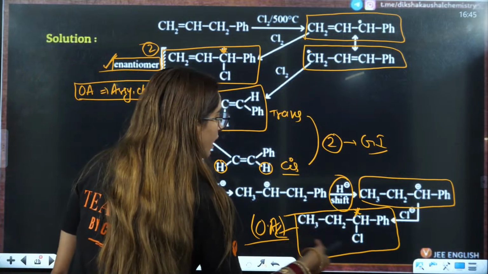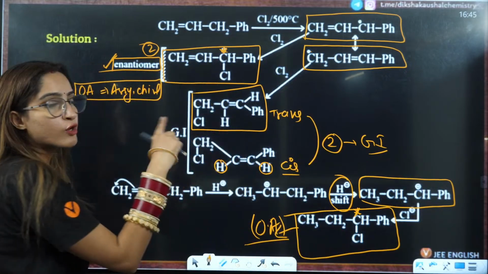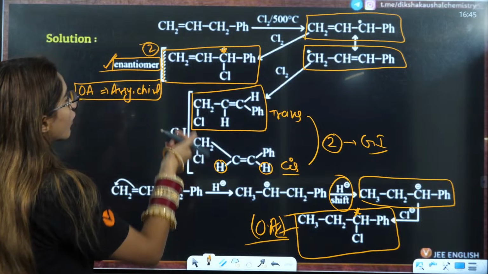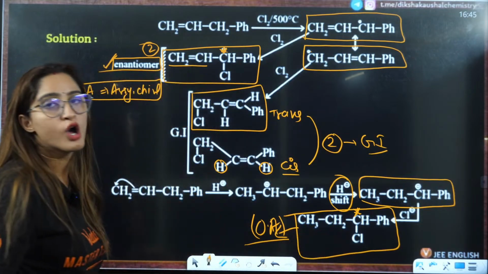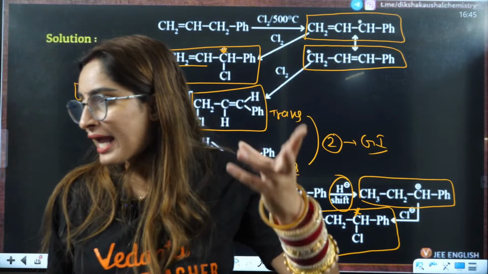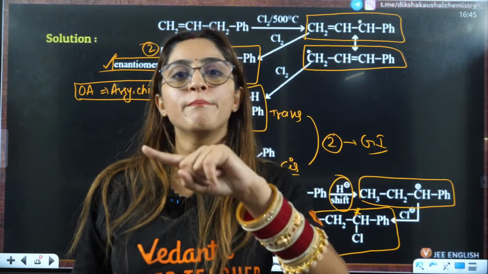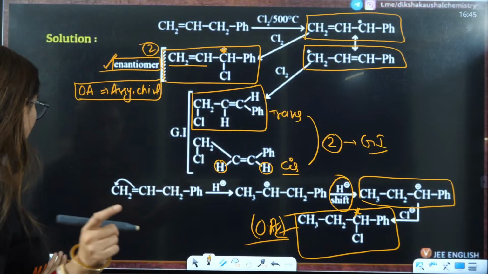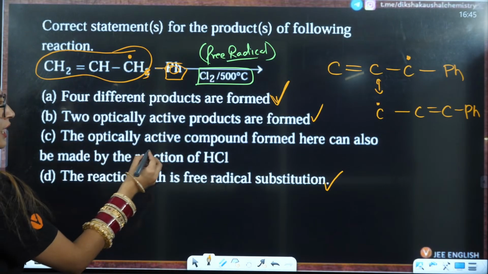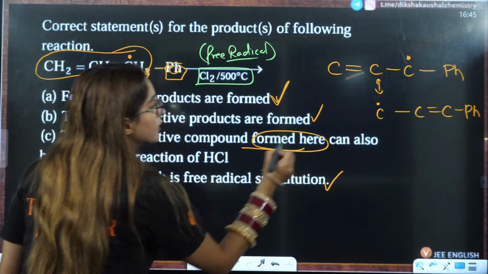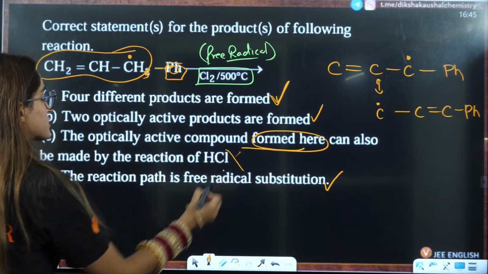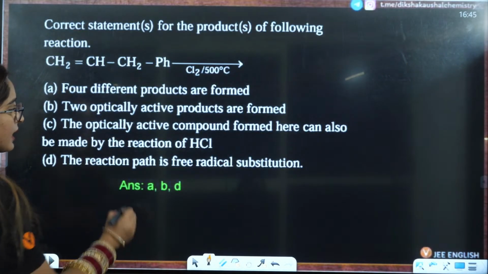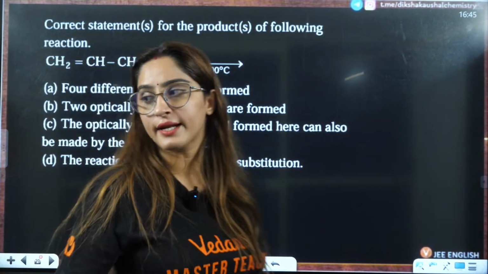This compound and this compound, both are optically active, but they are not the same. This is CH2 double bond CH. This is CH3, CH2. So they are not the same compound. If they ask you that optically active compounds can also be formed from this, then that is true. But here they are saying the optically active compound formed here. What is formed here is not formed there. So this is the incorrect statement. So the answer will be A, B, D are the correct statements here.